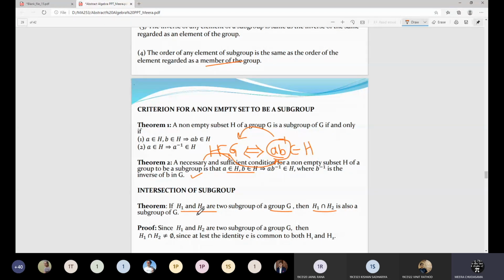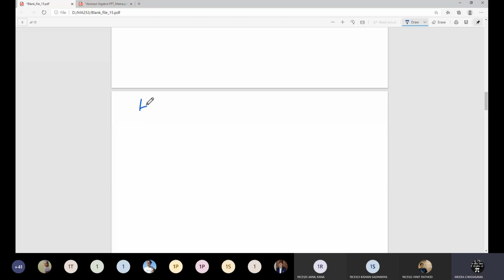So this is the theorem, and we start with the proof. H1 and H2 are two subgroups, then their intersection will also be a subgroup. We are given that H1 and H2 are subsets of G and that they are subgroups, and we want to prove that their intersection is also a subgroup. Of course, H1 intersection H2 is a subset of G. Why?